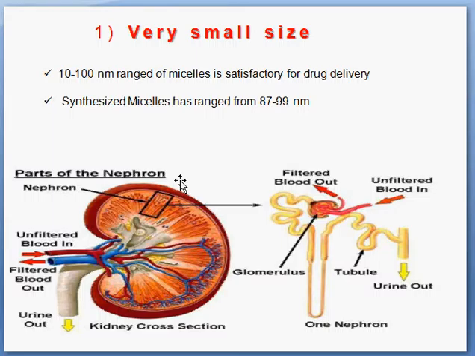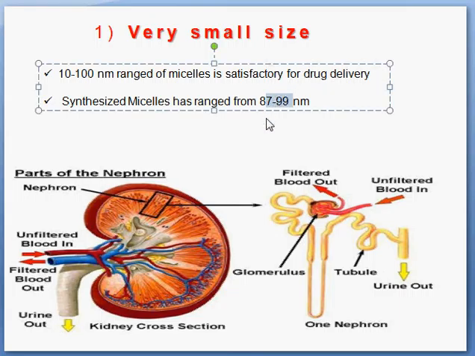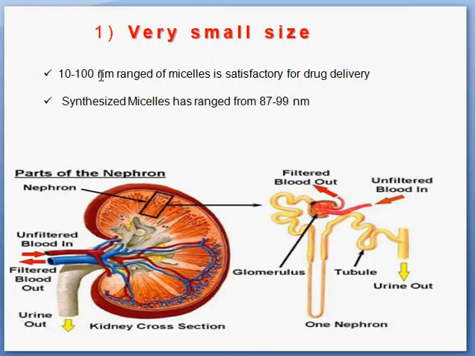So your micelle should be very small in size, as it passes through the kidney and also for renal excretion after they perform their function. So it should be very small in size. In this paper I just observed that the micelles have a size of 87 to 99 nanometer. So 10 to 100 nanometer is very satisfactory for drug delivery.